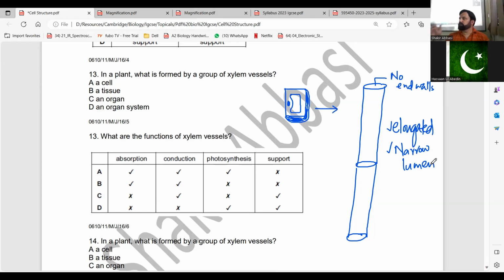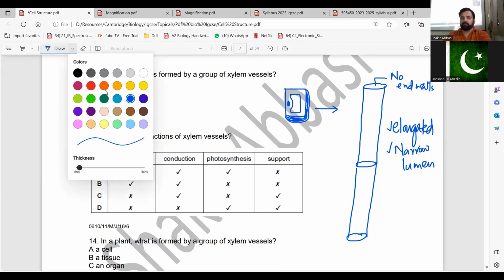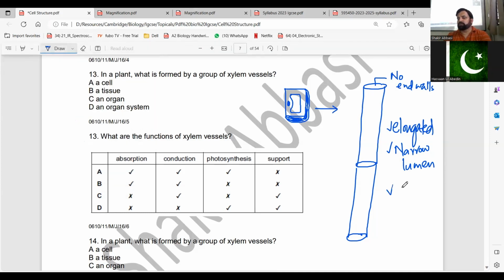If you go to a car wash, या आपने घर में वो पाइप के आगे ये thumb रख दें, तो उसका lumen छोटा हो जाएगा, pressure बढ़ेगा। So narrow lumen to have more pressure, because water needs to be carried up. So they have narrow lumen. And many other features like no cell content, or no organelles.